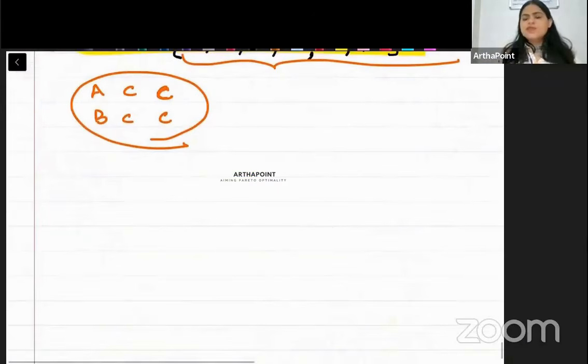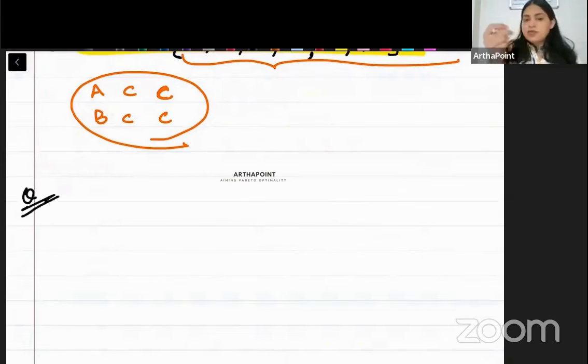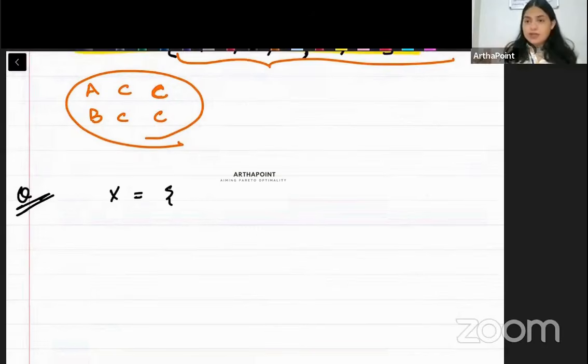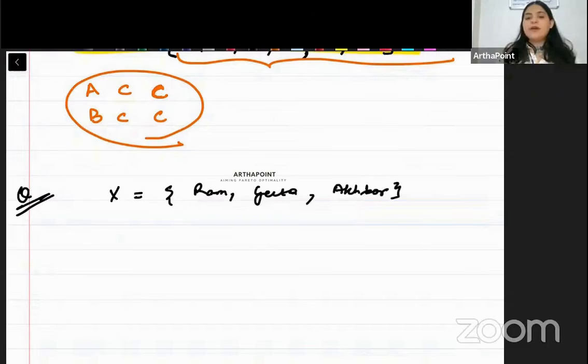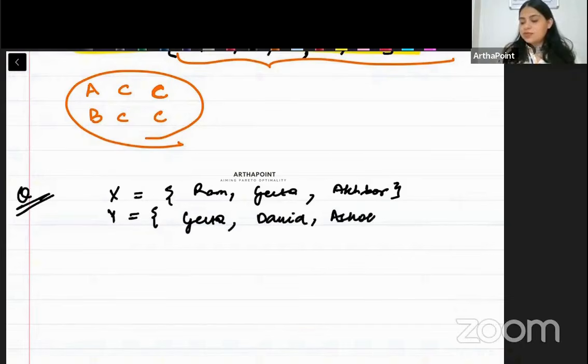Now, let us take another example. Supposedly, I tell you that X represents the students of class 12th, and I have Ram, Geeta, and Akbar. Samajh mein aaya? Then beta, I also want to include students of class 12th only, but who play football. So Geeta, David, and Ashok. These students, they play hockey. These play football.